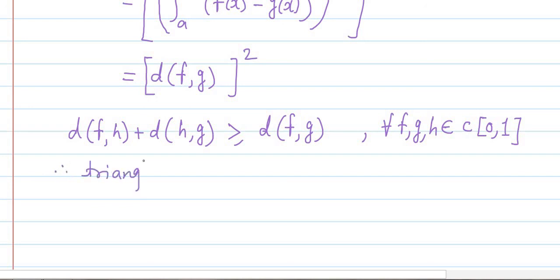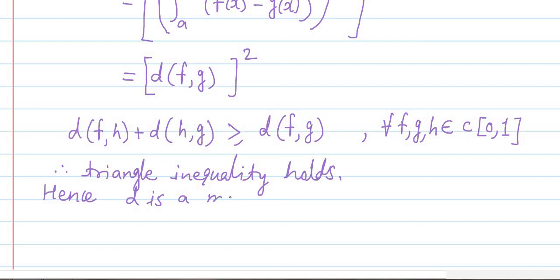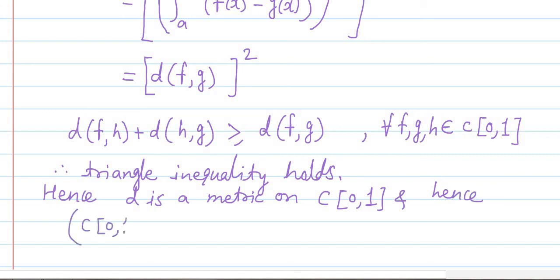Triangle inequality holds. Hence D is a metric on the given set C closed interval 0 to 1, and hence the set C closed interval 0 to 1 along with the metric D is a metric space.